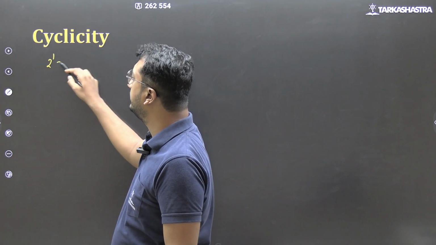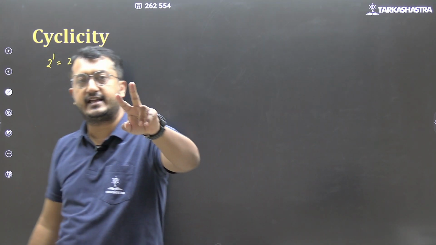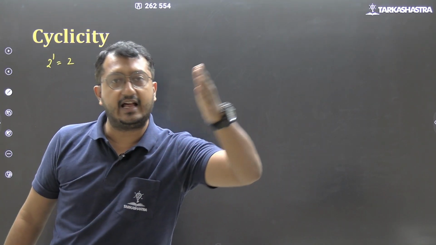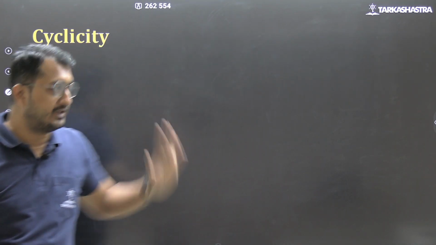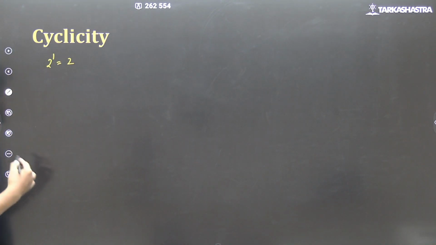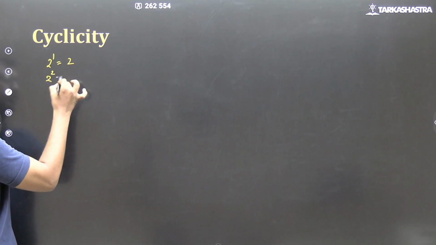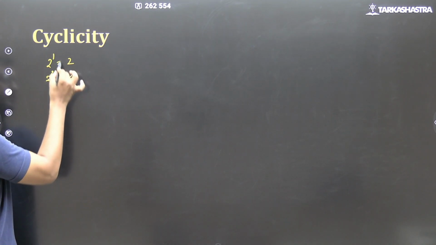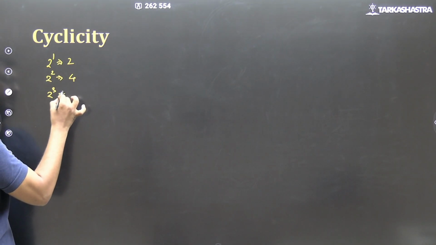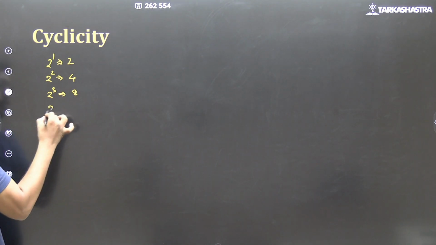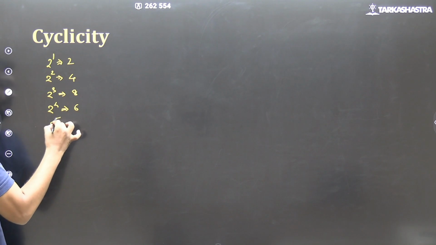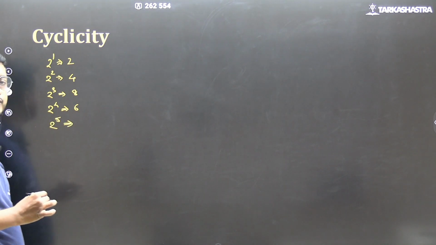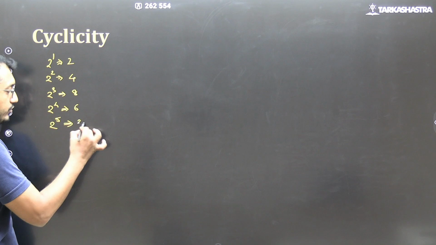2 raised to 1, it's 2. Let us start with the cyclicity of 2. If the last digit is 2, what will be the last digit of a very big number? Let us say 2 raised to 1 is 2. 2 raised to 2, it's 4. So last digit 4. 2 raised to 3 is 8. So last digit 8. 2 raised to 4 is 16. So last digit 6. 2 raised to 5 is 32.